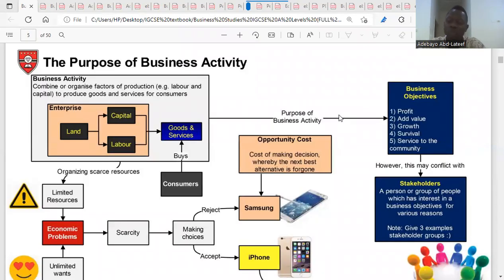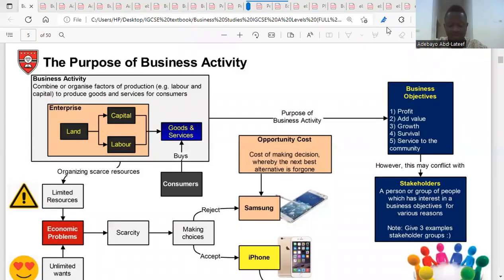Like I said, your total cost is the amount of money you've spent to ensure that the product is available for sale. So you've combined all the amount of money you spend combining all these resources, the land, the labor, the capital, the enterprise. So your cost, the amount you spend on land, on capital, on labor, and enterprise makes up your cost. This is what you take away from your total revenue to make profit.